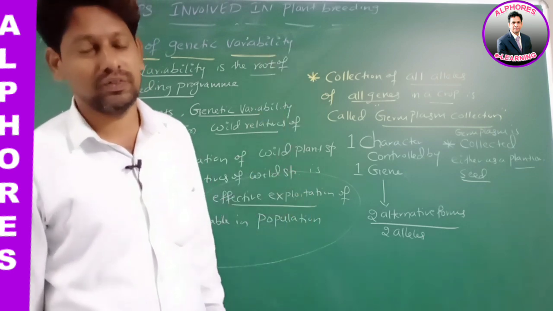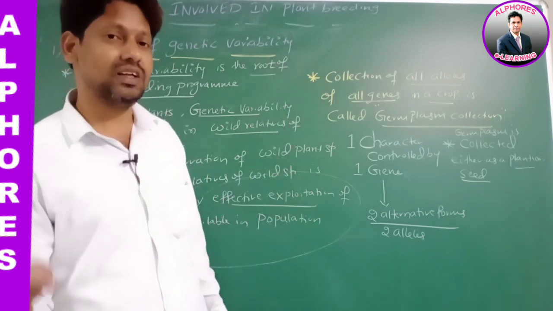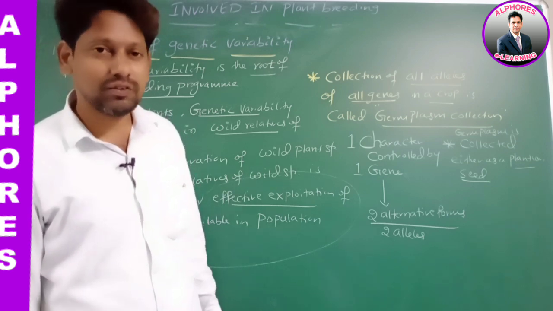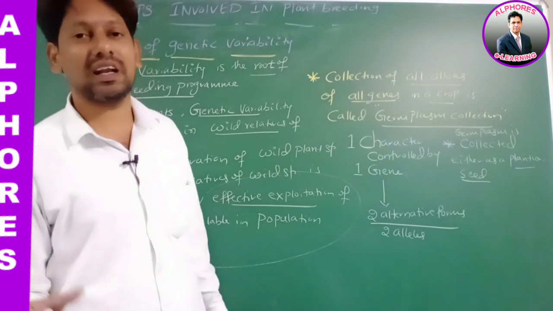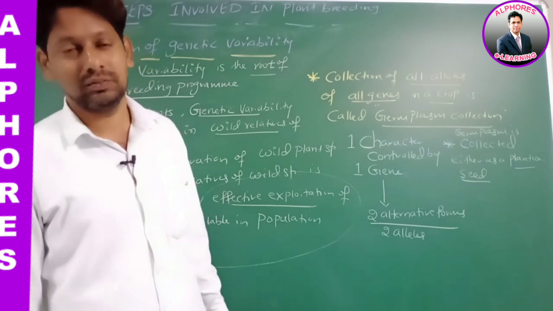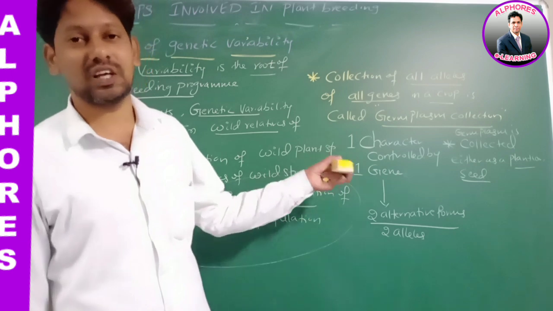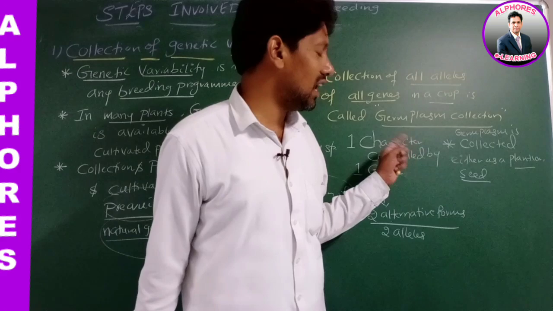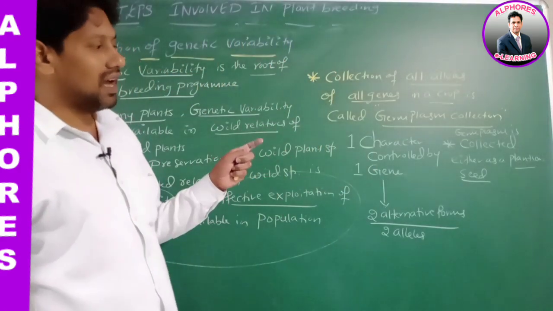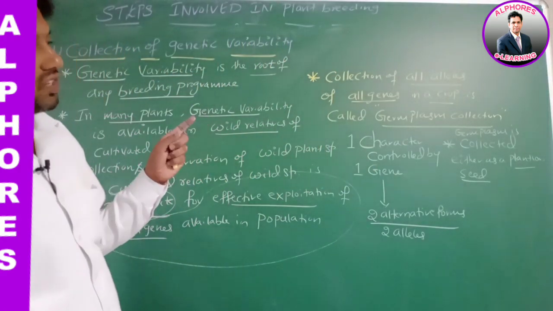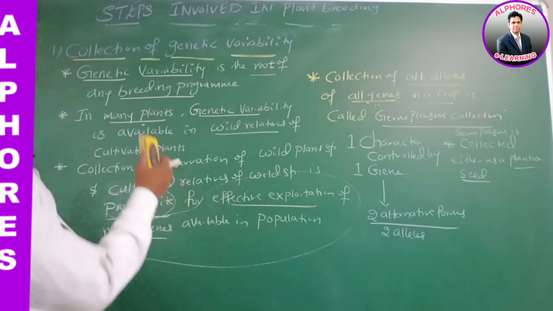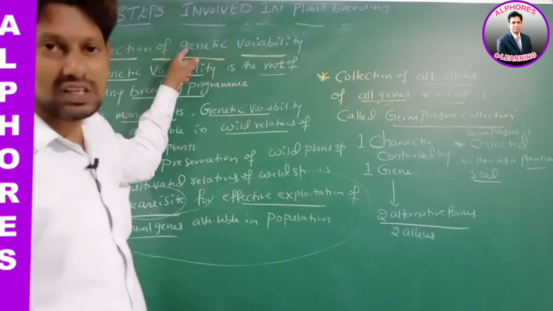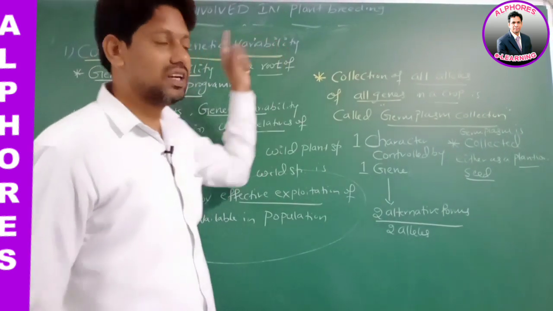Yes or no? That's why when we are keeping a mango seed in the soil, we are getting the same mango plant only, not another plant. Therefore, in the form of seed, we are collecting the germplasm. In the form of plant, we are collecting the germplasm. Therefore, germplasm is collected either as a plant or seed. This is concerned with the first step: collection of genetic variability.